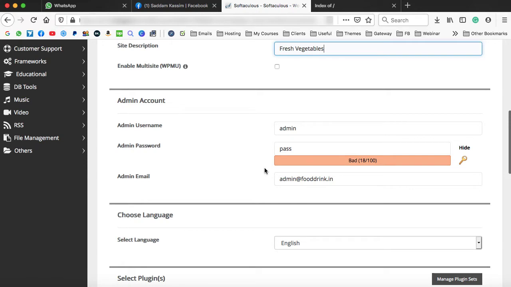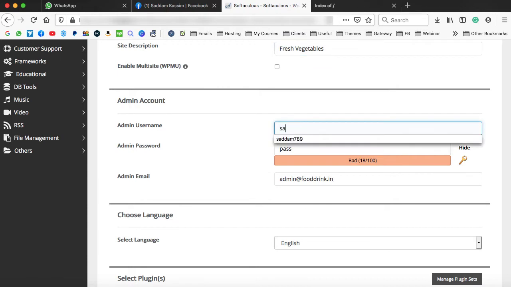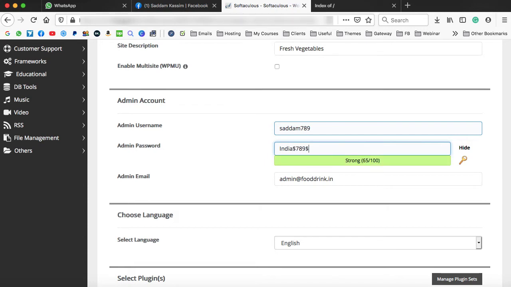This section is very important, where we have to create an admin username and password for our WordPress website. So here we can enter something like Saddam789, and I can create a strong password like India$789$456U_. You can create a strong password, that's completely up to you. I just need to copy this password because I also have a very short memory. So I'm just putting it over here.